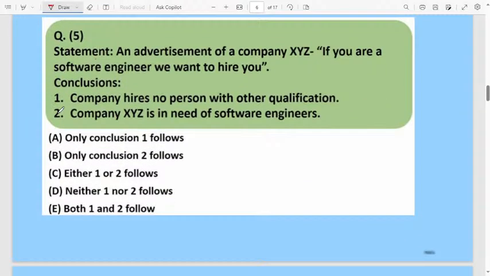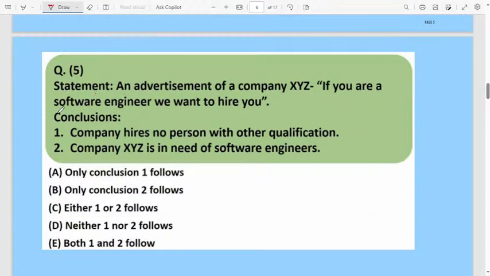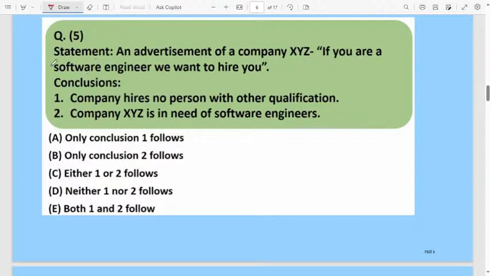Now question number 5. Here they are giving so many different options. Sometimes they will give options, sometimes they will ask whether the statement is true or false. Depending upon the question, you have to answer. Then statement, 5th question: an advertisement of a company XYZ.